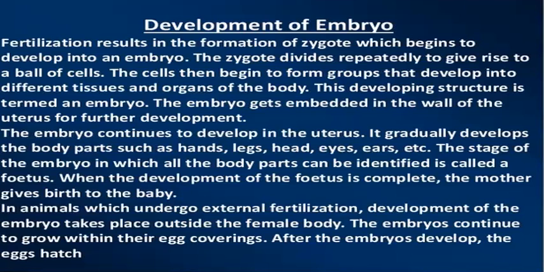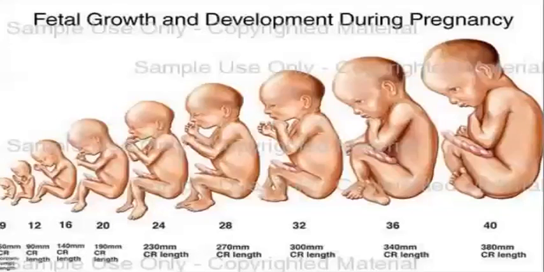But in animals that undergo external fertilization, the development of the embryo takes place outside the female body and the embryos continue to grow within their egg coverings. After the embryos develop, the eggs just hatch and the newborn ones come out.